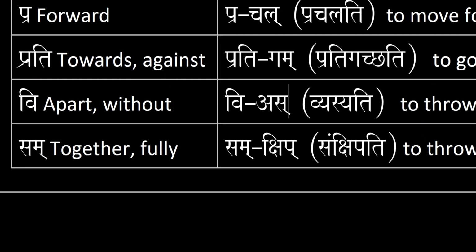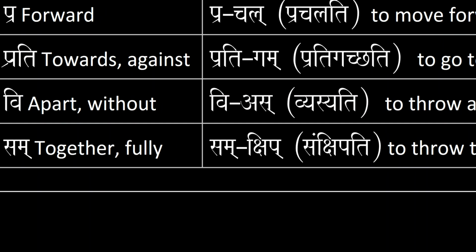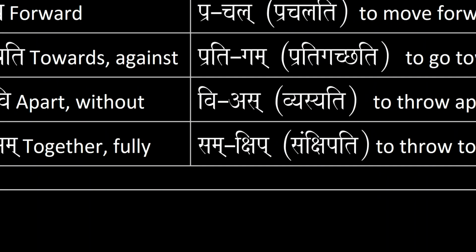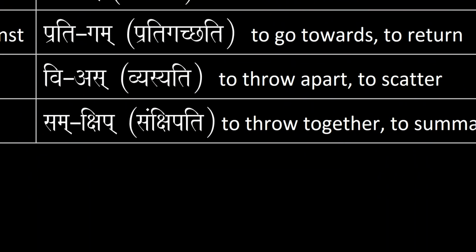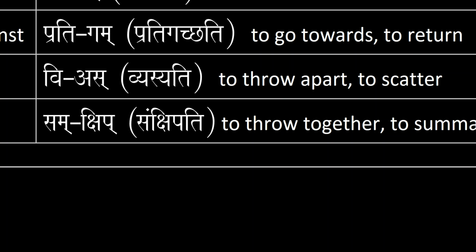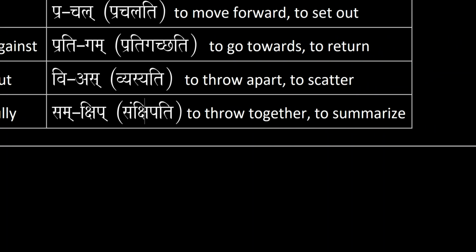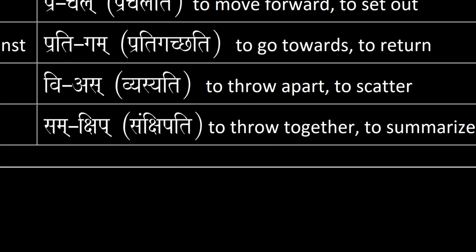And then sam means together or fully as a preposition. Kship also means to throw in the sixth conjugation. And samkship means to throw together or to summarize. So to throw versus to throw together or summarize. And then you end up with third person singular, samkshipati.